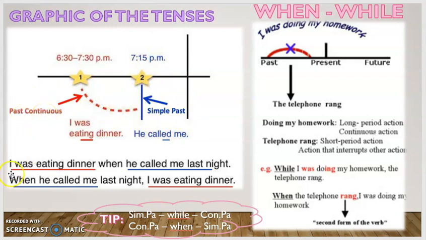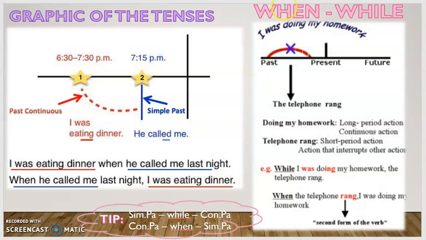So we have the example in here. I was eating dinner when he called me last night. Yo estaba cenando cuando él me llamó anoche. Also, we can express the same sentence in a different way by changing. Okay, so we have it. When he called me last night, coma, this is really important, I was eating dinner. Cuando él me llamó anoche, yo estaba cenando.